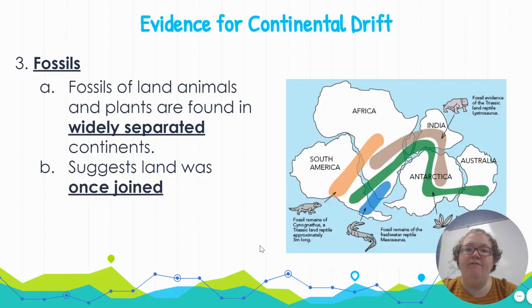Third piece of evidence are fossils. Fossils of land animals and plants can be found on continents that are now very far apart from each other, suggesting at one point the land was joined. For example, this plant, this green one, we find fossils of that plant across South America, Africa, India, Antarctica even, and Australia. So even though those continents were once really far apart, this tells us at one point they were joined together because this plant was able to grow at the same time through that wide region. Same with this Cynognathus is what it's called in South America and Africa, showing that they were once joined together.